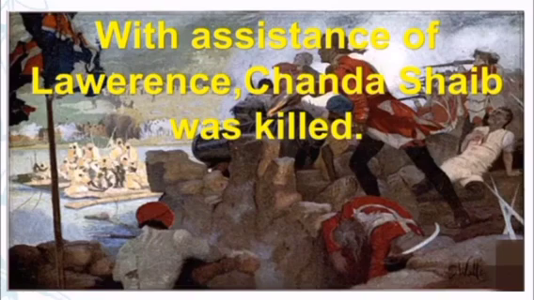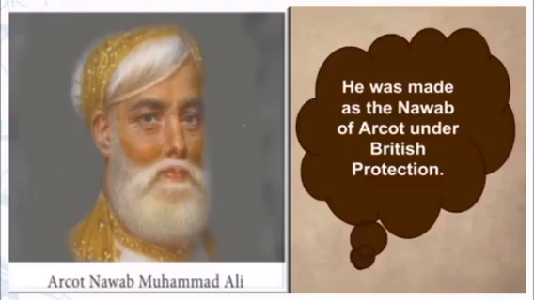Lawrence is the army general, he belongs to the British. So they killed Chanda Sahib, the Nawab of Carnatic. Then Muhammad Ali was made the Nawab of Arcot under British protection.